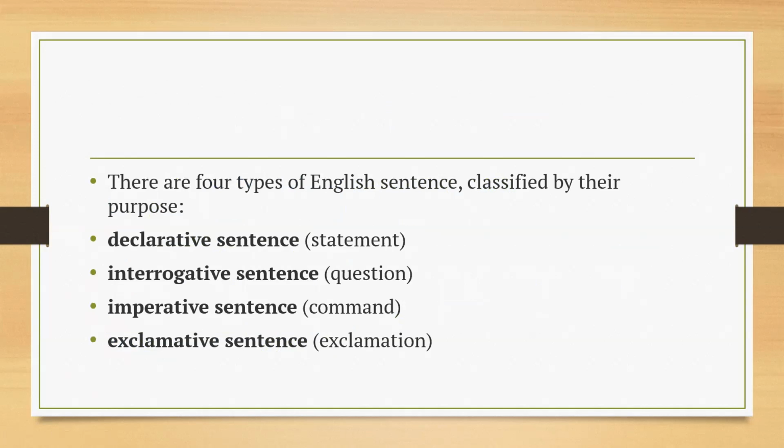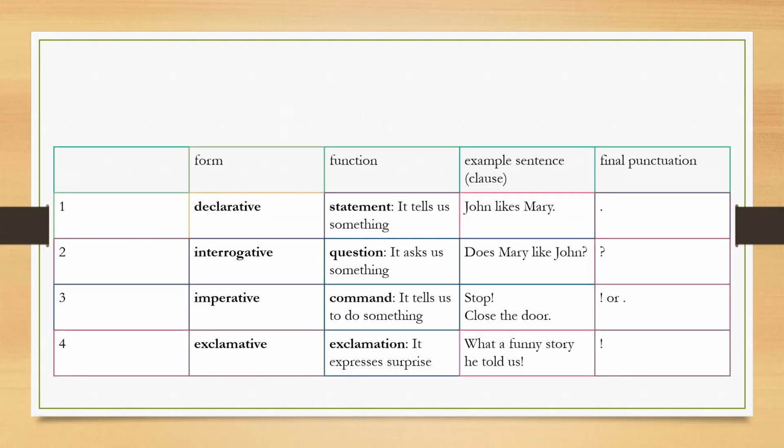So here there are four types of English sentences classified by their purpose. Declarative sentence, interrogative sentence, imperative sentence, exclamative sentence. Okay. Now this is one chart. You can see declarative sentence function. It tells us something. Example sentence clause.